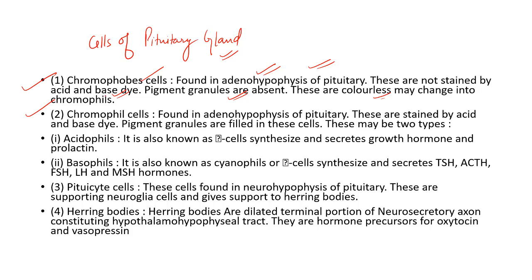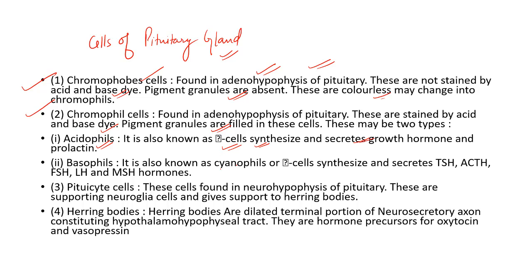Chromophil cells are found in the adenohypophysis of the pituitary. They are stained by acidic and basic dye. Pigment granules are filled in these cells. They are of two types. Acidophils are cells synthesizing and secreting growth hormone and prolactin.